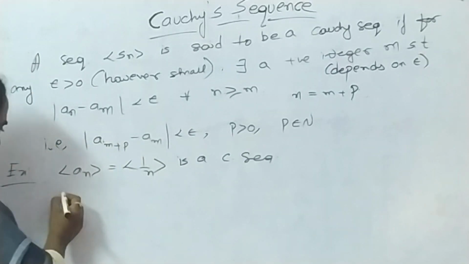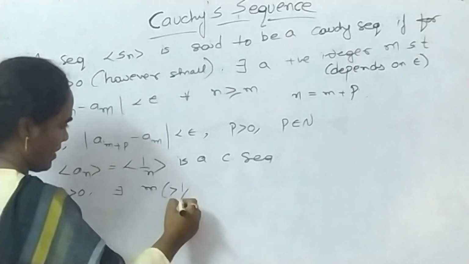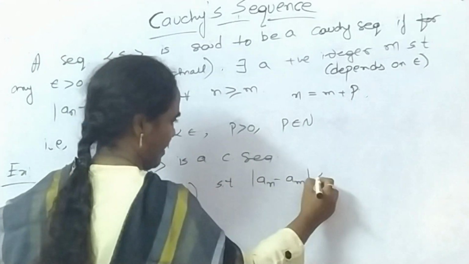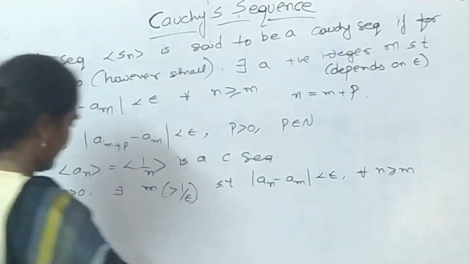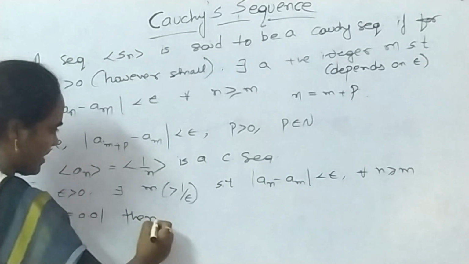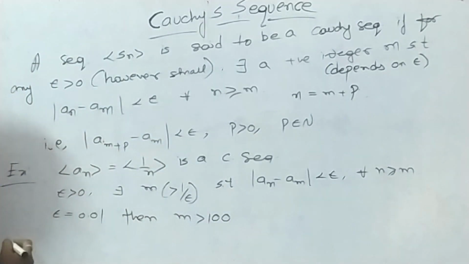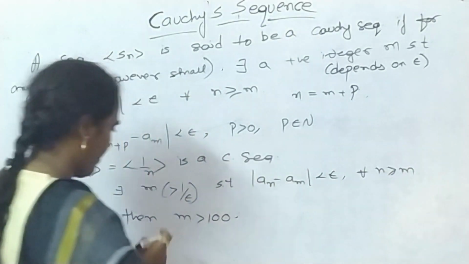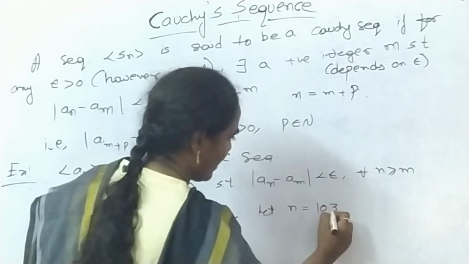Now see here in this example, for any epsilon greater than 0, there exists m greater than 1/epsilon, such that modulus of a_n minus a_m is less than epsilon for all n greater than or equal to m. If I choose epsilon equal to 0.01, then what is the m value? m is greater than 1/0.01, that is, m is greater than 100. How to choose the value of n? n should be greater than m. What is m? m is greater than 100. So let us choose n equal to some 103.